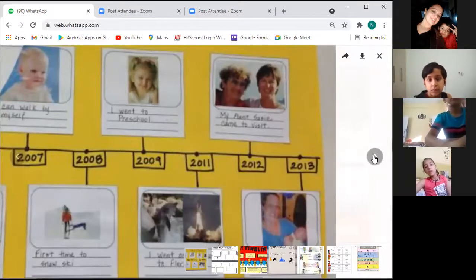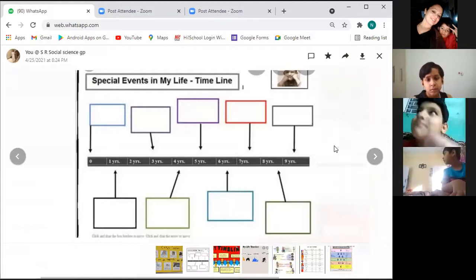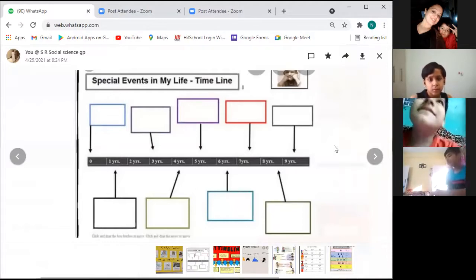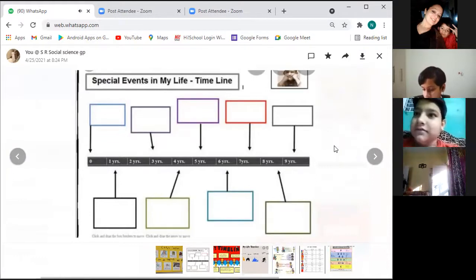2011. So, yes, it has been 10 years. Can you also collect pictures and place them like this? Special events in my life. See, 0 years, 1 year, 2 years, 3, 4, 5, 6, 7. In a copy or a chart paper? A chart paper would be better. Where do you want to do it? On a blank page in your copy or a chart paper? Tell me. Ma'am, chart paper.